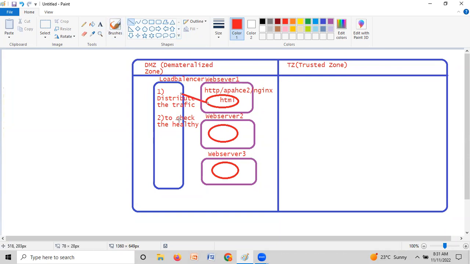Now like this, like this, like this. Clear, everyone? So here we have the web servers, and all the web servers have the HTML pages. Now this is the load balancer, and it distributes the traffic as well as checks the health of the system. So this is very important, guys.